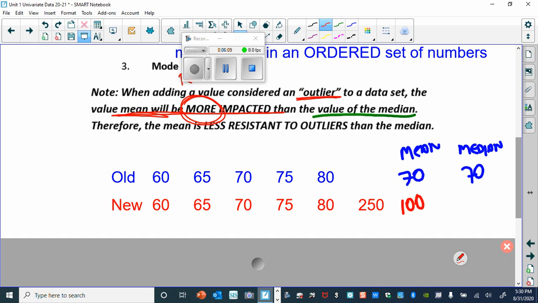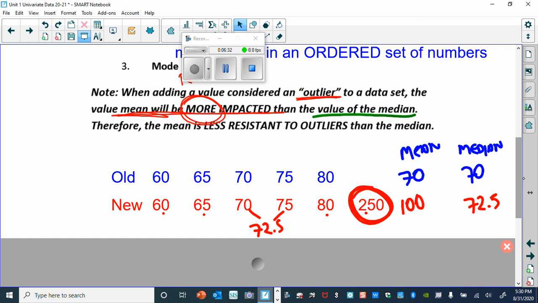But my median, again, I count out from the outside, so these go away, and so it's going to be the middle here, 72.5. The median barely changes, it's 72.5. The mean changed much more than the median when I added this outlier.